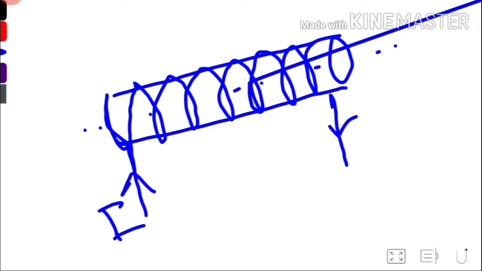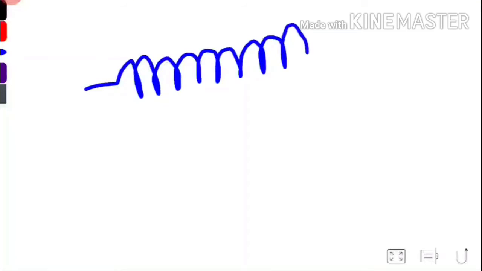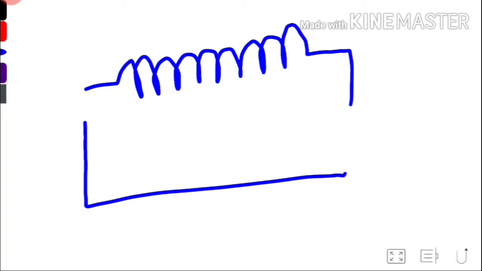Now we have to find the magnetic field due to a long straight, or ideal, solenoid. What is a long solenoid? A long solenoid means its length is much greater than its radius. Now we have to find the magnetic field due to this, so for that we need a picture. This is our picture, and current I is flowing in this way.